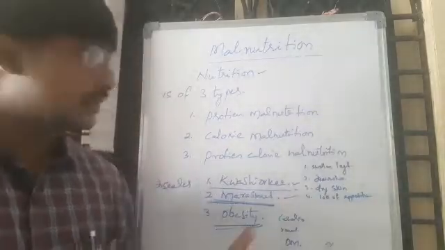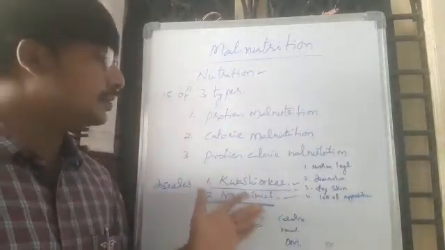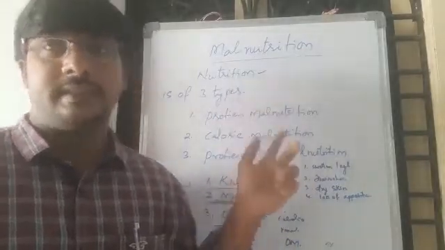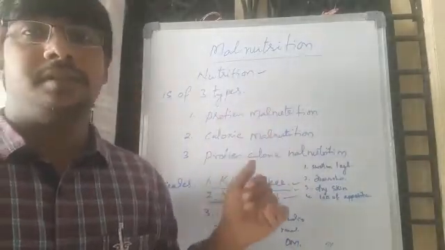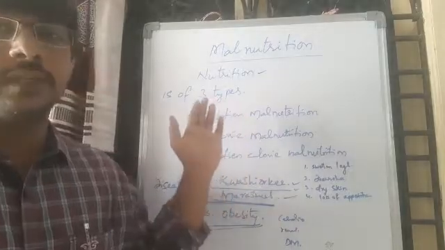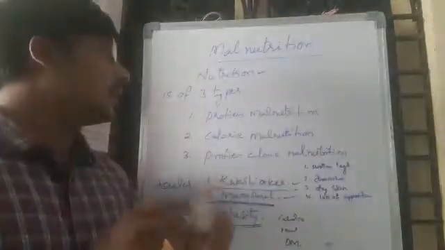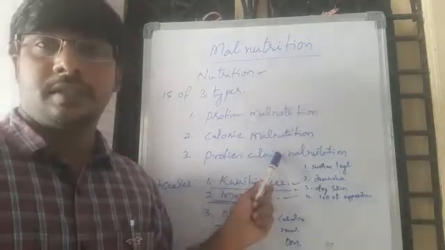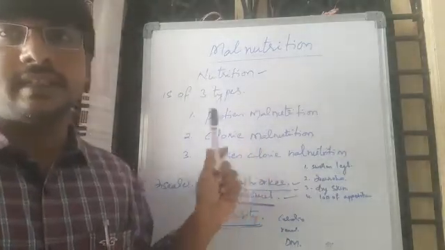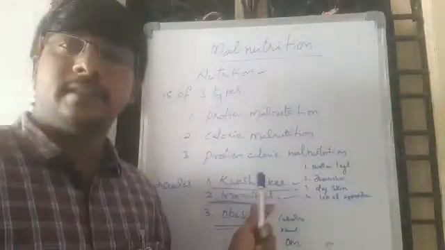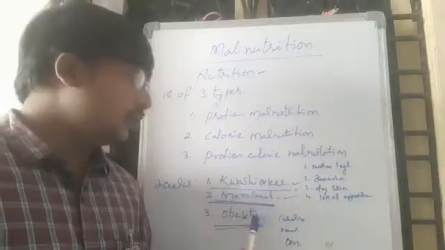This is enough for malnutrition, malnutritional diseases, and the types of malnutrition. Already you know the types of malnutrition: protein malnutrition, calorie malnutrition, and protein calorie malnutrition. These three types lead to diseases in children: kwashiorkor, marasmus, and obesity.